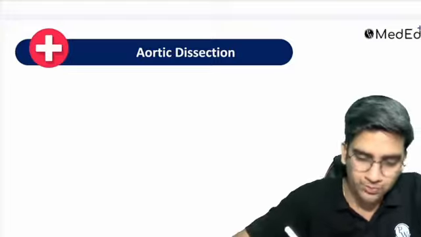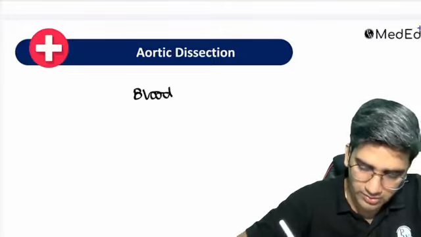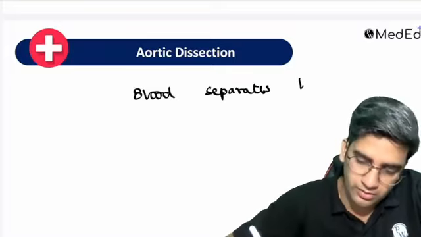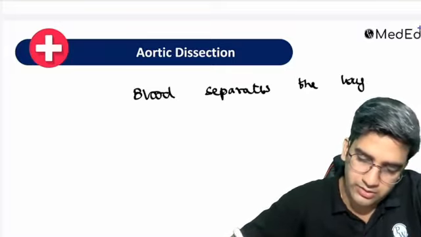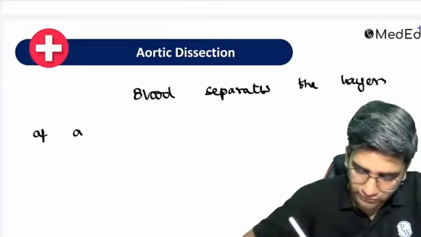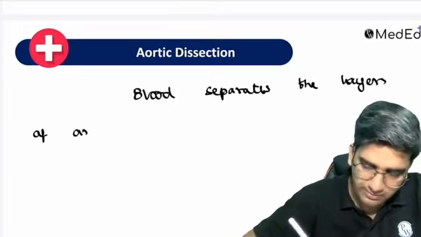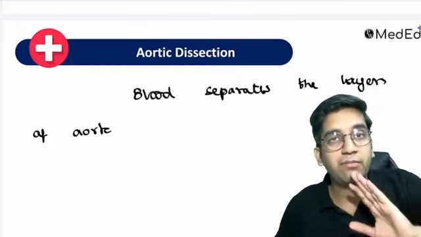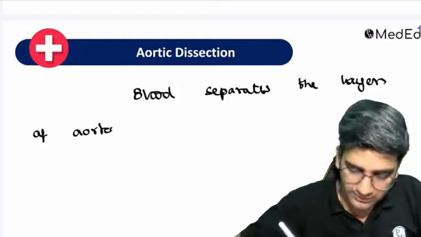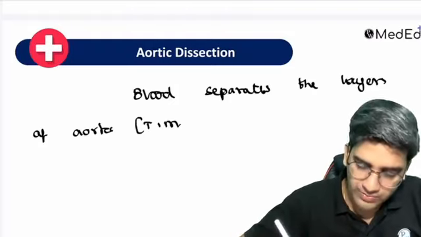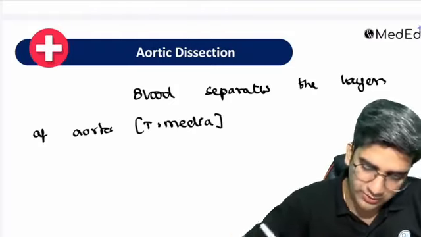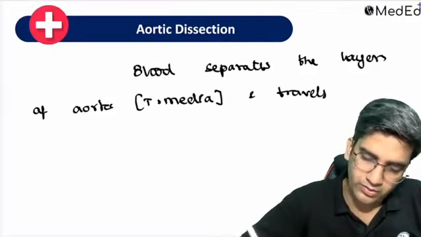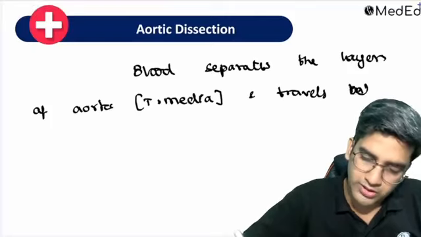So aortic dissection is when the blood separates the layers of aorta. Okay, the blood separates the layers of aorta, we call it an aortic dissection. That's all. To be specific, the blood separates the layers of tunica media of the aorta and it travels between the tunica media of the aorta. It's called as an aortic dissection, and it travels in the layers.